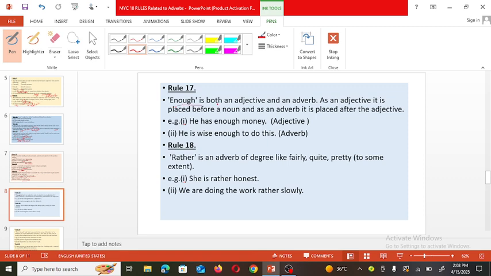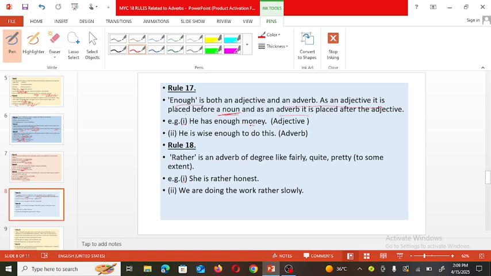Enough is both an adjective and an adverb. As an adjective, it is placed before the noun. As an adverb, it is placed after the adjective. If we are using it as an adjective, it should come before the noun. And when it is an adverb, then it should be placed after the adjective. For example, he has enough money.